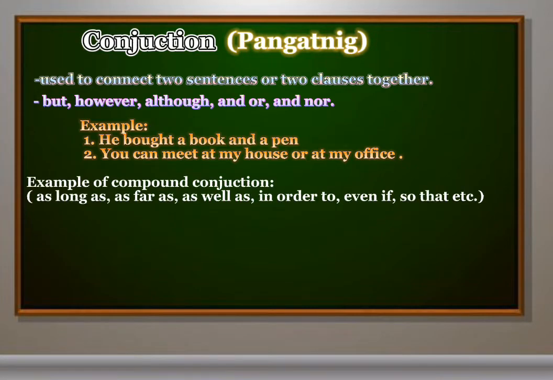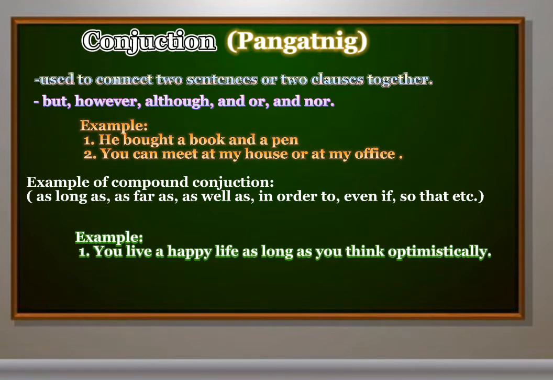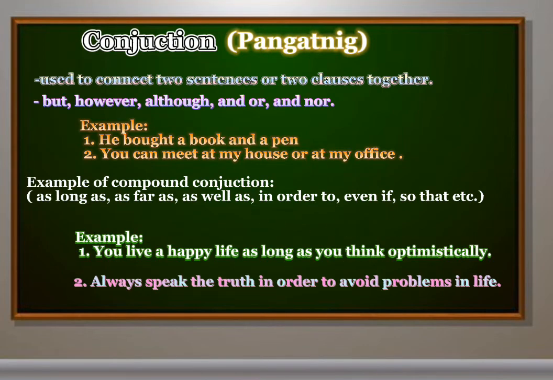Examples of compound conjunctions: as long as, as far as, as well as, in order to, even if, so that, etc. The usage of compound conjunctions in sentences. So for example, you live a happy life as long as you think optimistically. Number 2, always speak the truth in order to avoid problems in life.